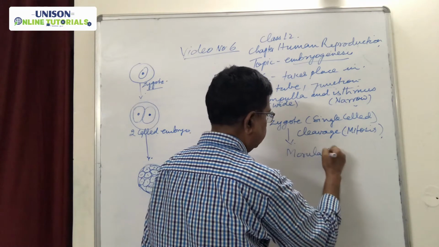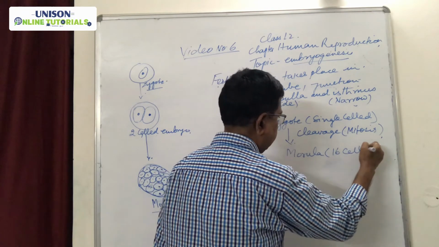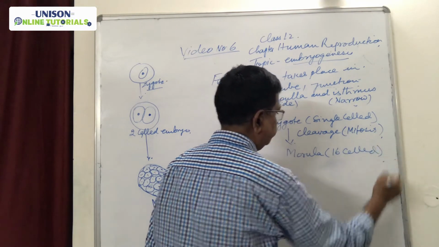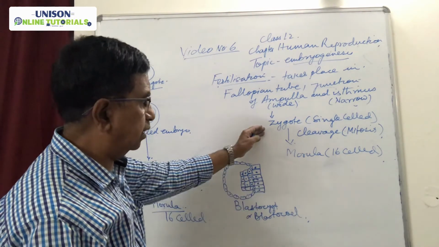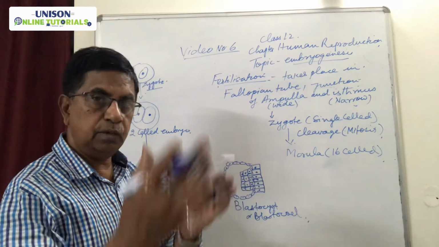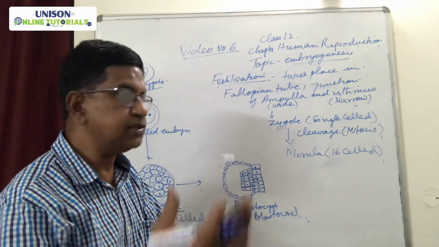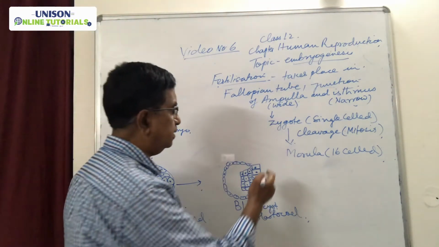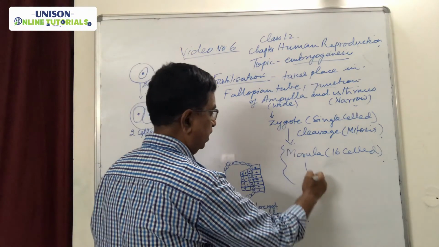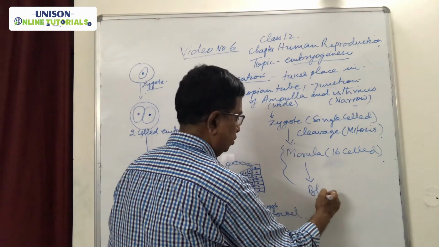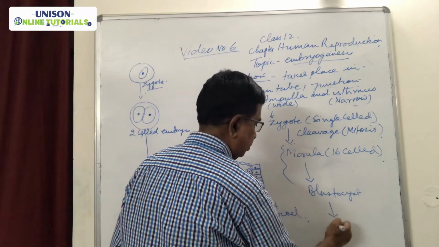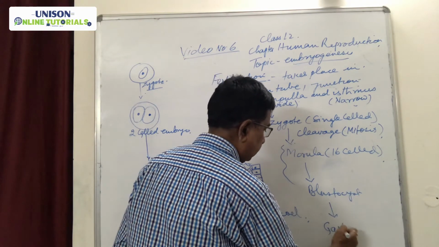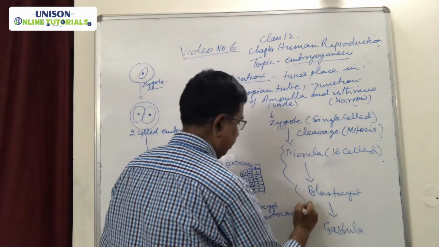The morula is the 16-cell stage of the embryo. Then morula again forms into the blastocyst or blastula, and then it forms into the gastrula. These are the different stages of the embryo.